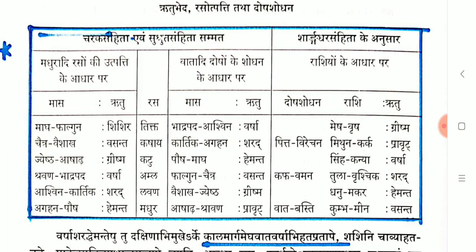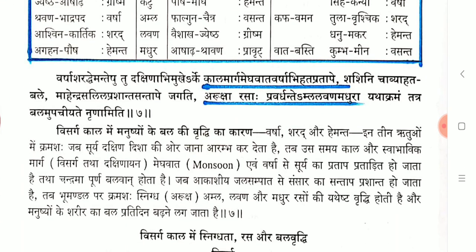Carefully study this chart so that we understand the Masas: Chaitra, Vaishakha, Jyeshtha, Ashadha, Shravana, Bhadrapada, Ashvija, Kartika, Magha, Margashira, Pushya, which will come in which Rutu. It is told here according to Rutu, and according to Rasa, which Rasa is mentioned in which Rutu. Both according to Charaka, Sushruta and Sharangadhara Samhita, there is a comparative chart. Please mark this one and study this chart carefully. It may help later.